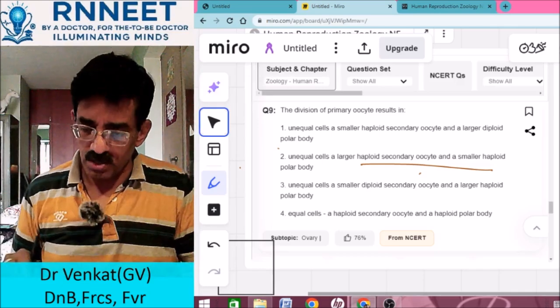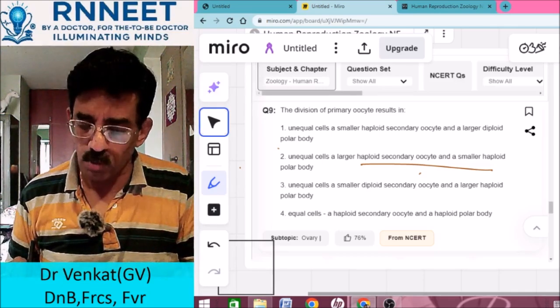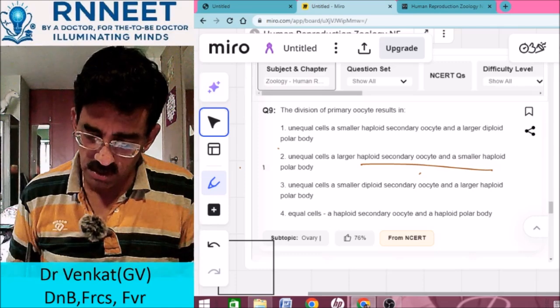So the answer to this question will be unequal cells of larger haploid secondary oocyte and a smaller haploid polar body. So that is answer number 2.